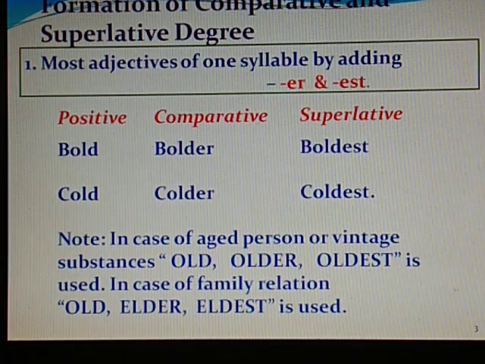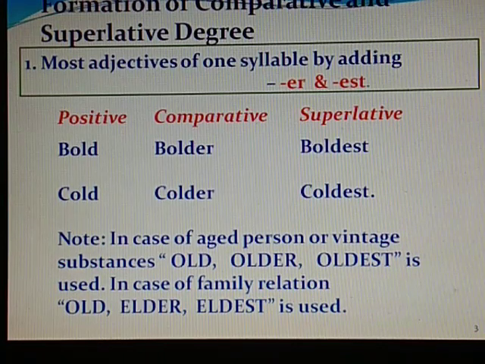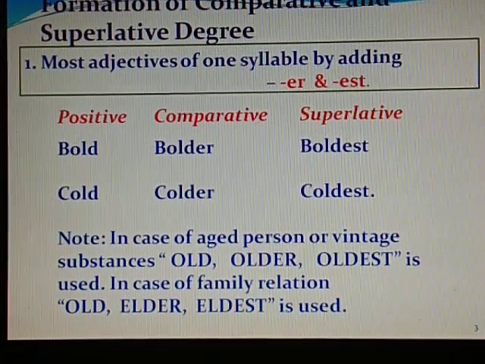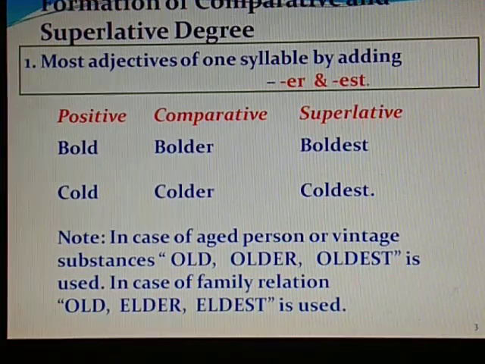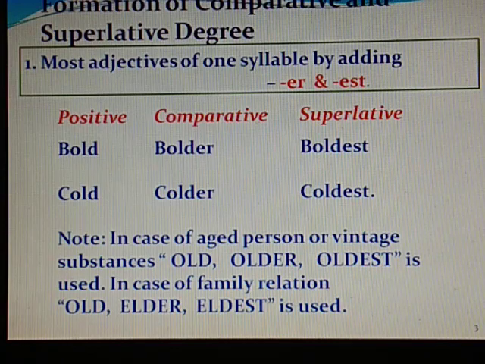In case of aged persons or vintage substances, when it is something old related to some drink or some person, we use old, older, oldest. In case of family relation, we use old, elder, eldest.